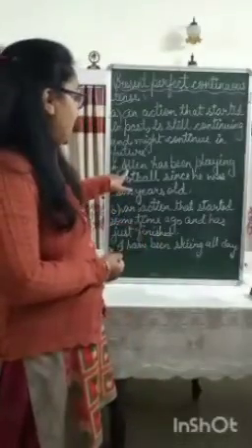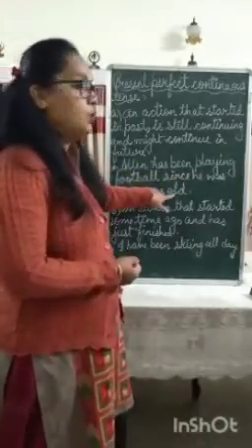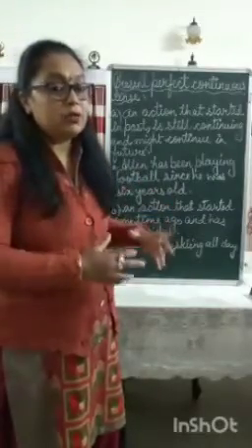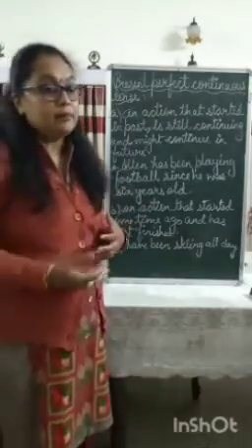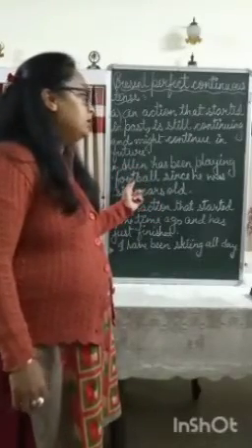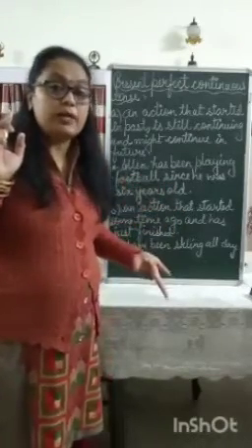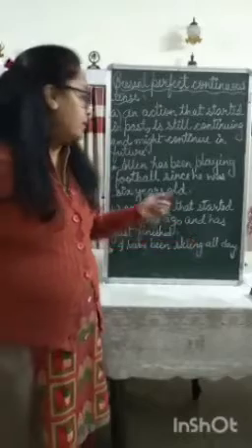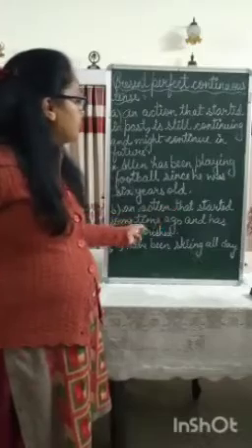For example, Alan has been playing football since he was 6 years old. Alan is a boy. Now he is grown up. But when he was 6 years old, at that time he had started playing football. So when I say this sentence, that means Alan started playing football when he was 6 years old. Right now also he is playing it, and maybe in the future also he is going to continue with this sport.